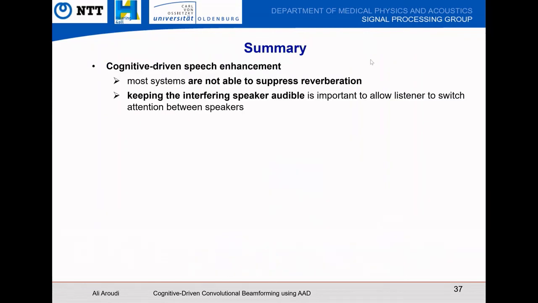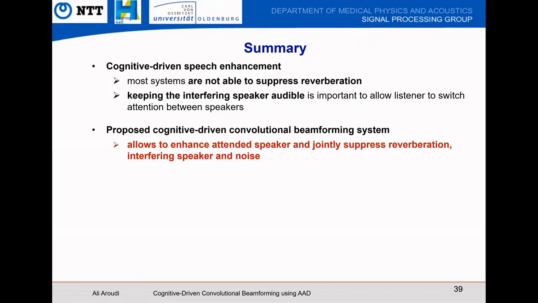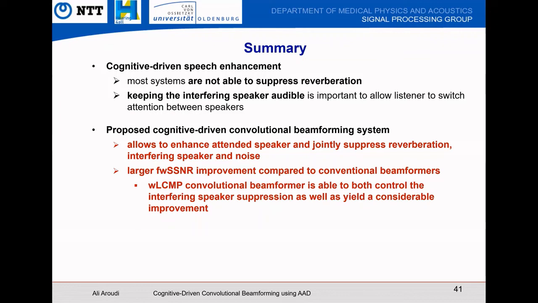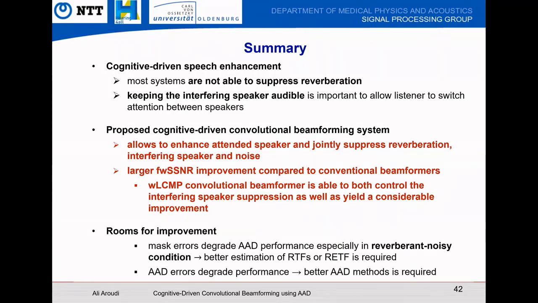So in summary, most cognitive-driven speech enhancement algorithms are not able to suppress reverberation. We proposed a cognitive-driven convolutional beamforming system, which allows us to enhance the attended speaker and jointly suppress reverberation, the interfering speaker, and noise. The proposed system outperforms the system using conventional beamformers. Also, we proposed an LCMV convolutional beamformer, which is able to both control the interfering speaker suppression as well as yield a considerable improvement. And of course, there is room for improvement.